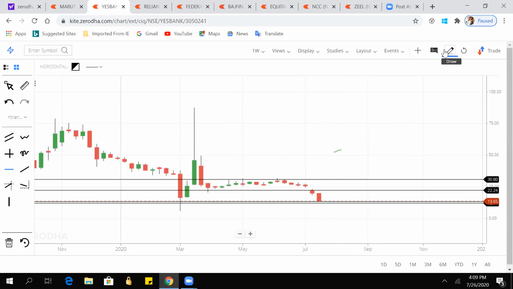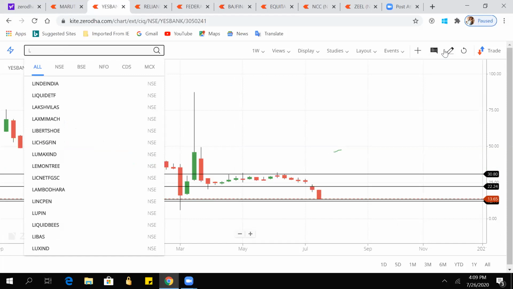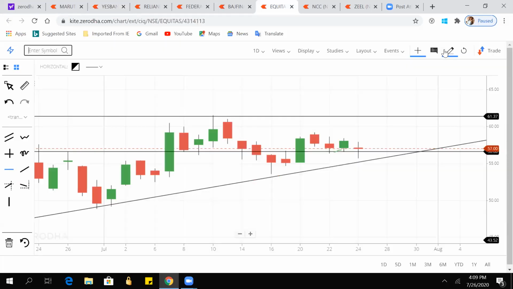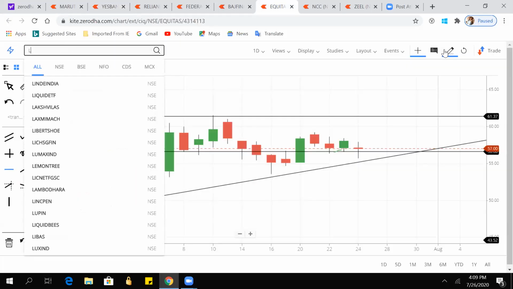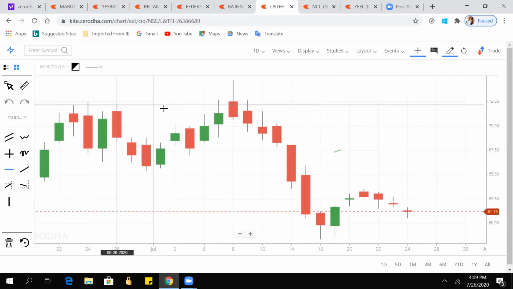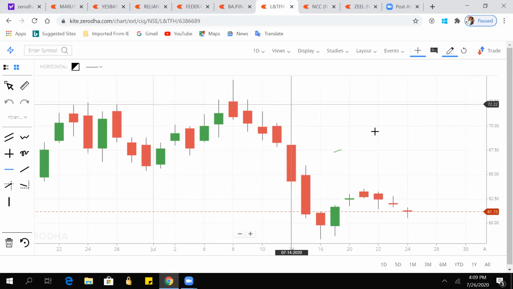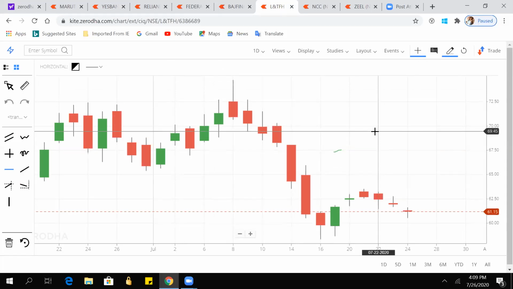And for L&T also someone asked. Yes, L&T someone asked. I hope if everything goes good, apart from events, support and resistance will play a crucial role. In technical analysis it is one of the main concepts. Okay, fine. Bro, L&T.